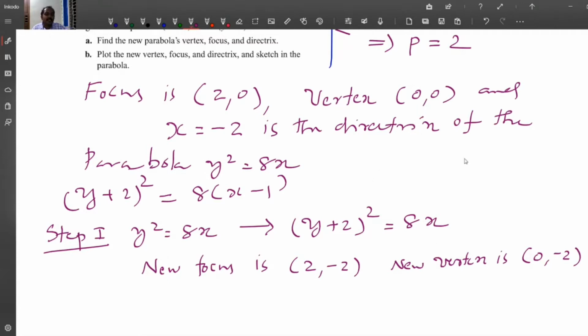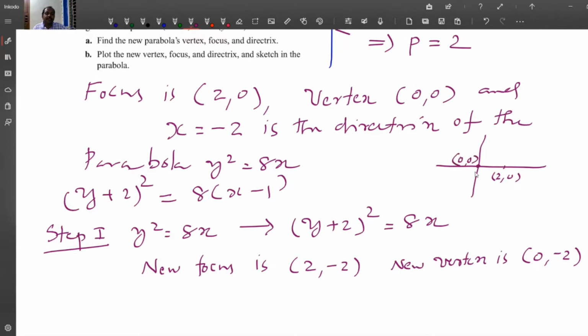For example, consider this. Initially the focus is at (2, 0) and the vertex is here at (0, 0).